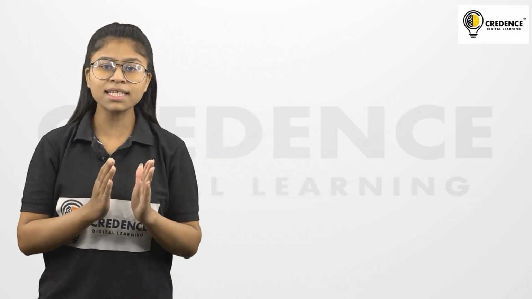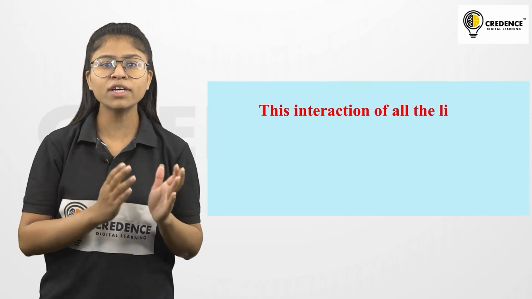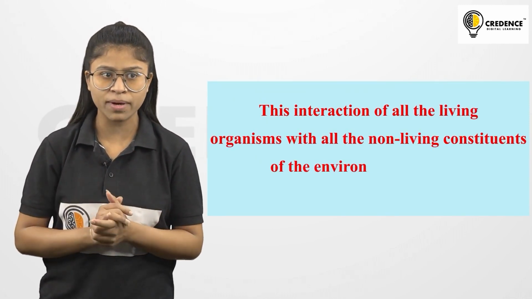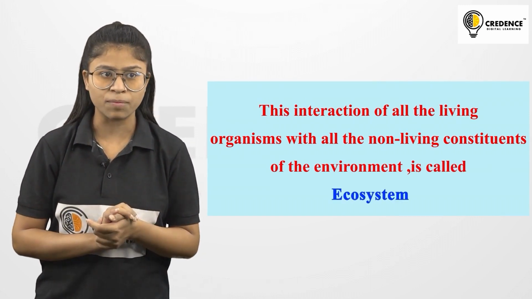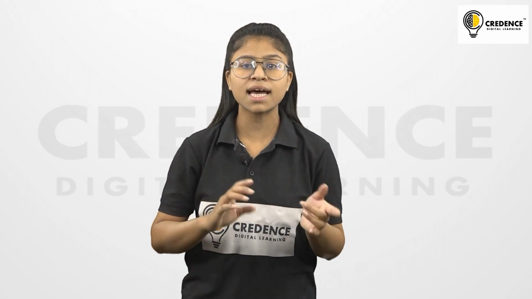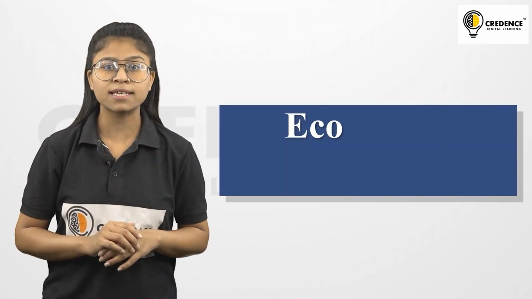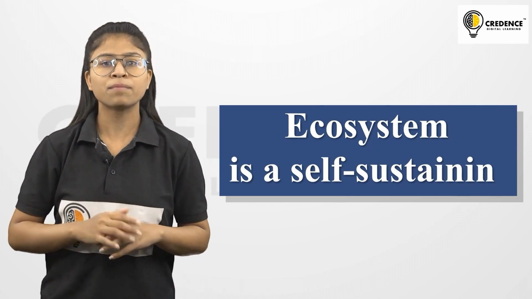Now, this interaction of all the living organisms with the non-living constituents of the environment is called an ecosystem. Now, in an ecosystem, all the organisms are dependent upon each other. That means all the living organisms will be, in some way or other, dependent on the non-living constituents present in the environment. So here we can say that an ecosystem is self-sustaining.